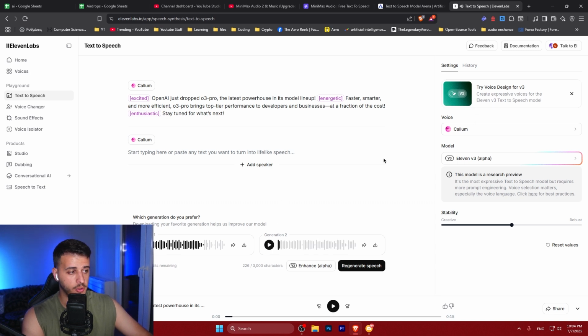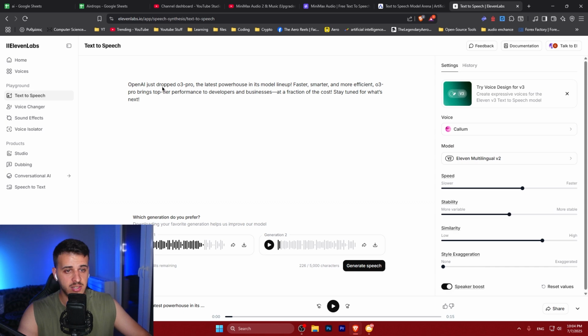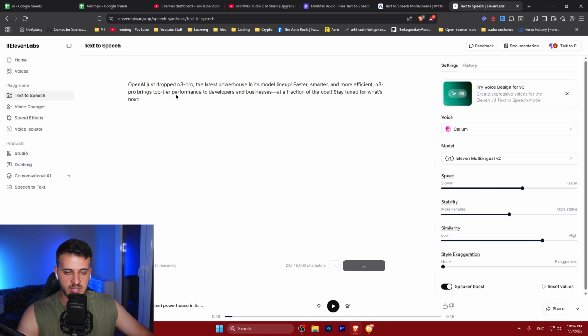Okay, so this is a very nice model. You can feel so much how realistic it feels, how many feelings it mimics. So this is very nice, but let's check out the same prompt with a simple ElevenLabs Multilingual version 2 model. Okay, so that's what we're going to test out right now. Generate speech to see the basic model, to see the differences.